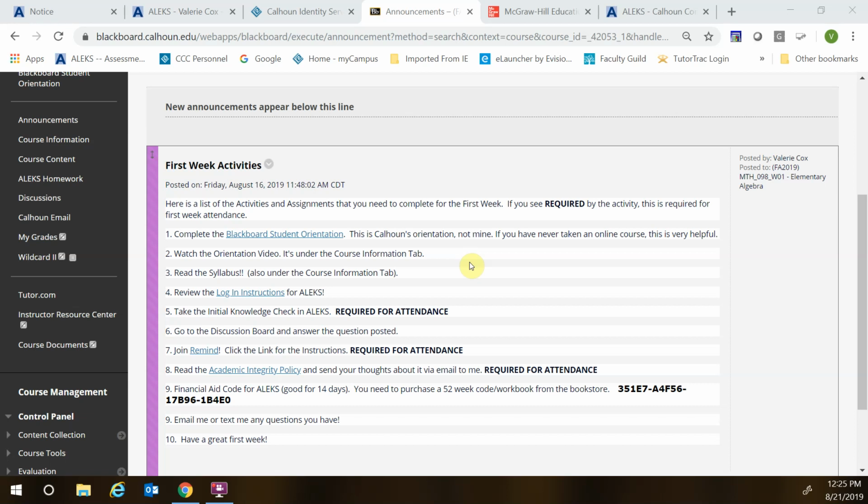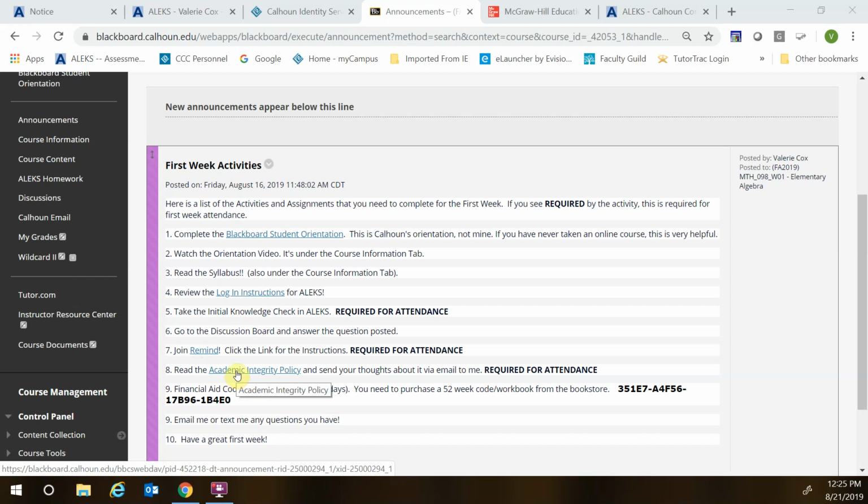You can see here we are on our page in Blackboard, and mine's going to look a little different because I'm the instructor, but you can see my first announcement here with the first week activities, with links to get to these different areas. So I need you to be sure and log into ALEKS. Be sure and do that initial knowledge check because that's required for attendance. Join Remind because Remind is how we can text back and forth. Read the academic integrity policy and send me an email.